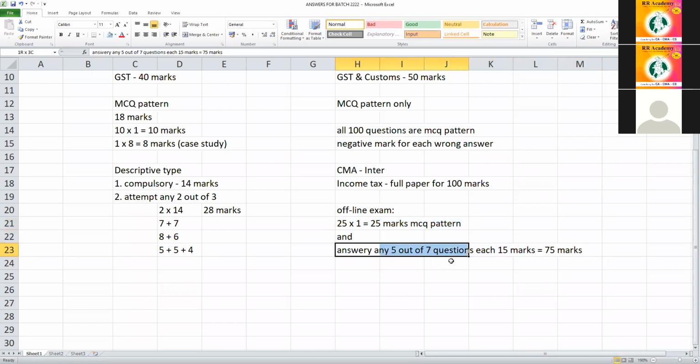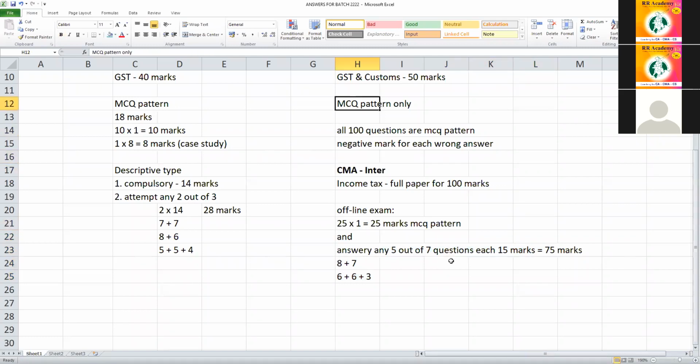And these 5, each 15 marks. Again, the combination will be like 8 plus 7. Okay, it can be any combination, students. 6 plus 3. It can be 15 marks in total. You have to answer 5 out of 7 questions. So this is the pattern for CMA Inter.